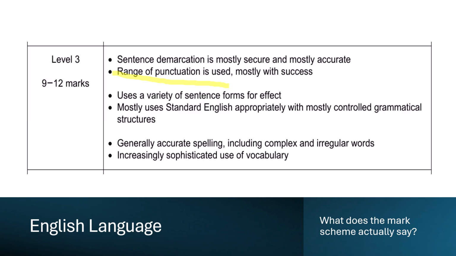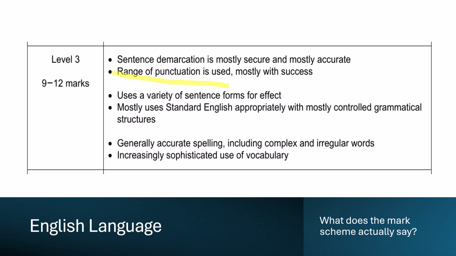Next we have use a variety of sentence forms for effect. So you've got 3 different types of sentences: simple, compound and complex. Have you used a range of those? Mostly uses standard English appropriately with mostly controlled grammatical structures, so making sure that your grammar is effective.